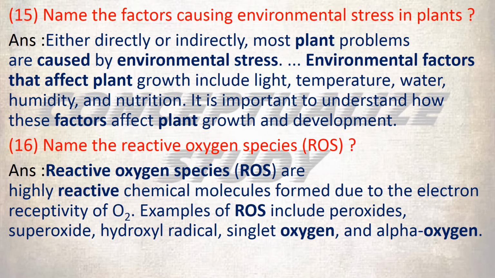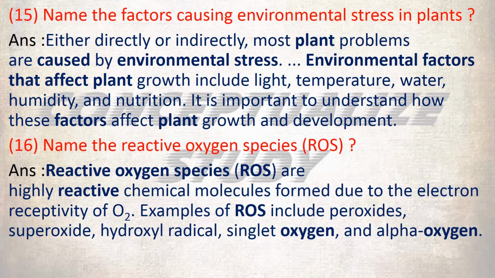Here is the question number 15. Name the factors causing environmental stress in plants. Either directly or indirectly, most plant problems are caused by environmental stress. Environmental factors that affect plant growth include light, temperature, water, humidity, and nutrition. It is important to understand how these factors affect plant growth and development.